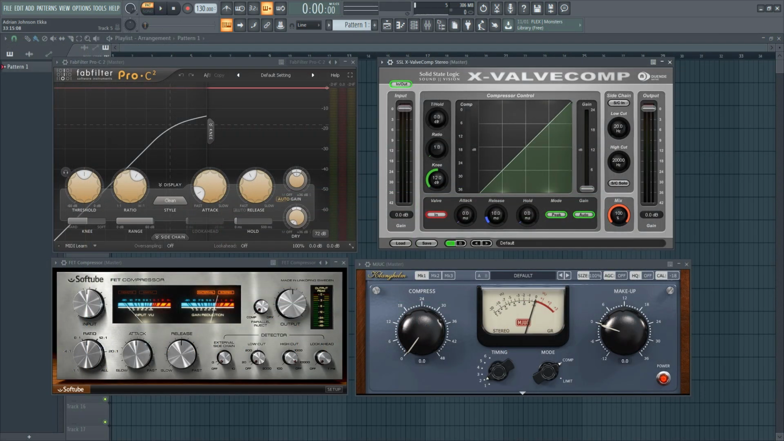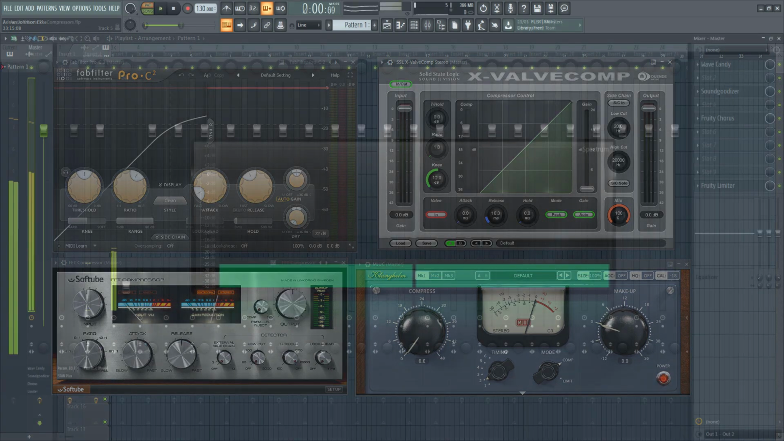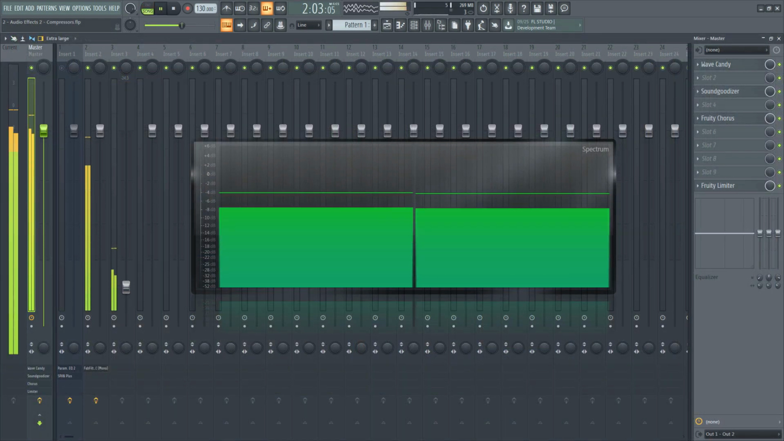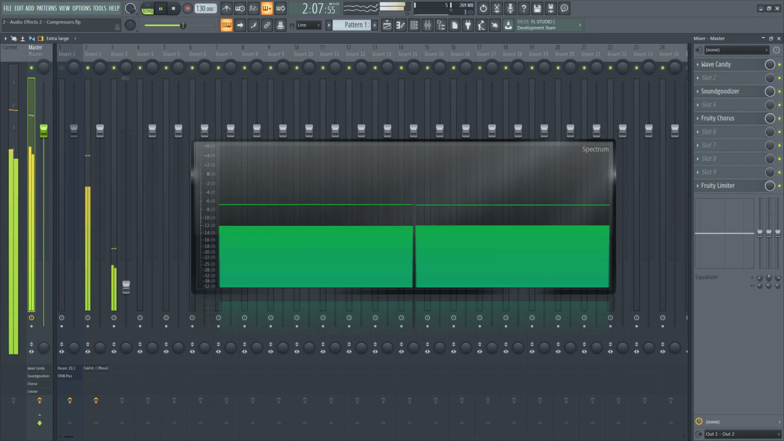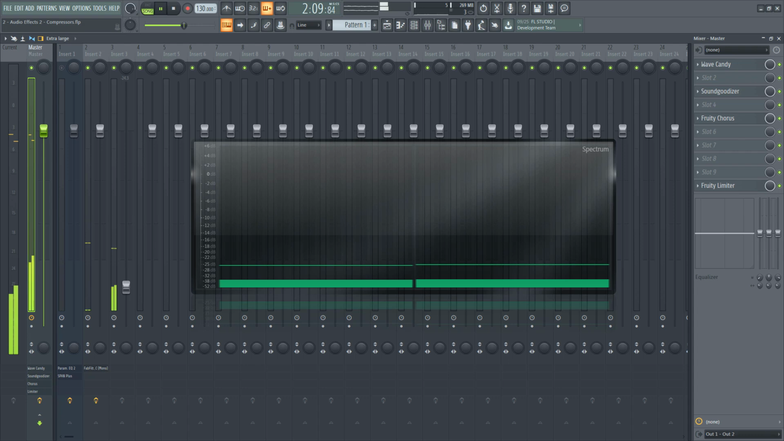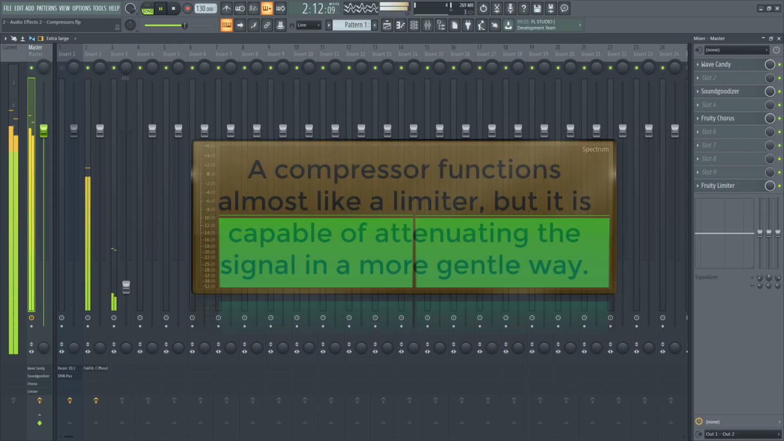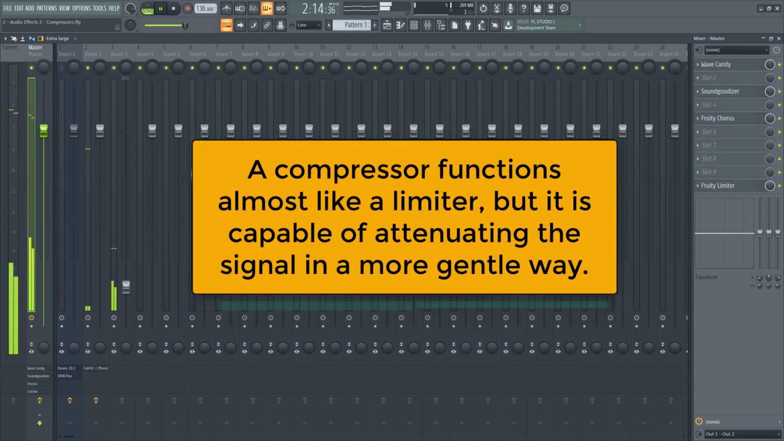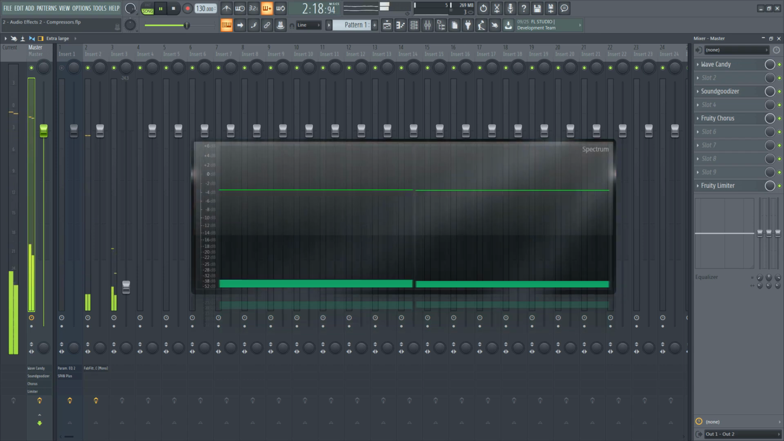So overall, using a compressor allows you to get a more polished and punchier sound without clipping. It allows you to get more overall average loudness and keep the peaks in check. By reducing the dynamic range of certain sounds, it lets you balance levels between instruments in the mix more effortlessly. A compressor functions almost like a limiter, but it is capable of attenuating the signal in a more gentle way.